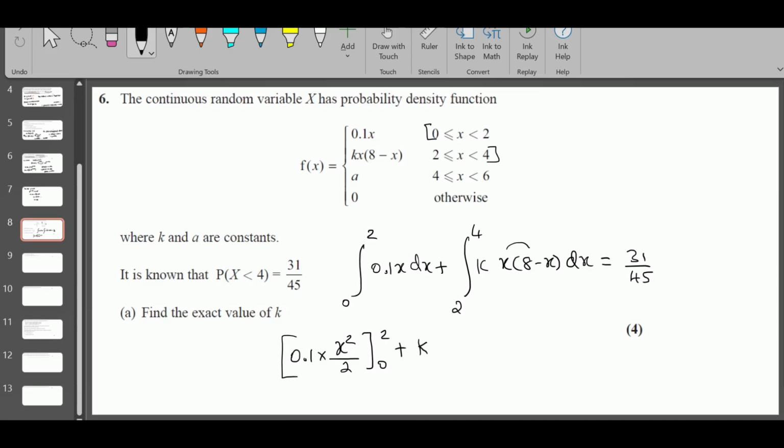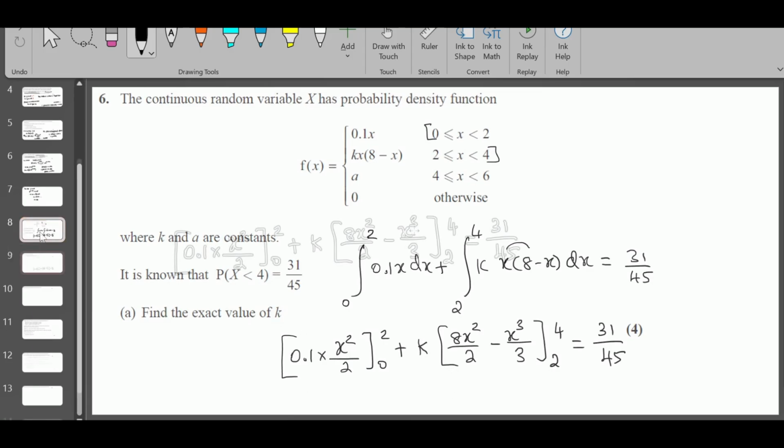When you open the bracket, it's 8x. So when you integrate 8x square over 2 minus x square, it becomes x cube over 3, from 2 to 4, which is 31 over 45. We need to simplify this and find the value of k.